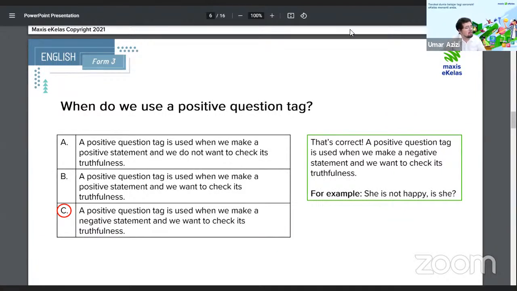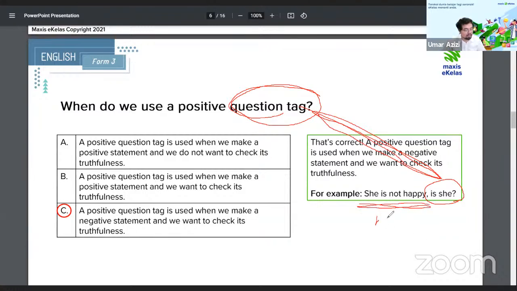Cikgu, confusingnya kenapa kalau positive question tag is negative? Because the question tag is positive. So if you remember, I asked you to take notes of what's the statement and what's the question tag. The question tag here is specifically referring to this part. So this is why I remind my students to take notes. Question tag refers to the end of the statement. The statement is this clause, this is not part of the question tag. I mean, it's part, but it's not the whole. When you refer to question tag, it's here.